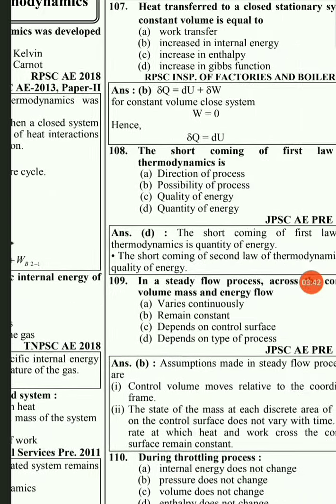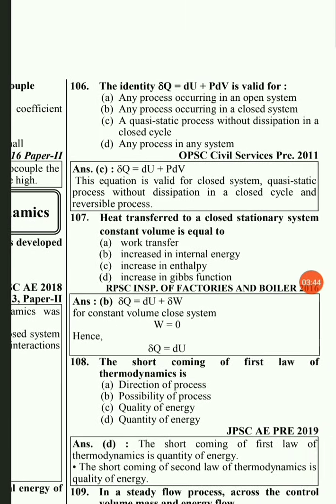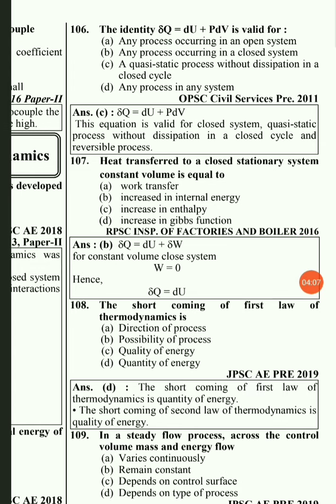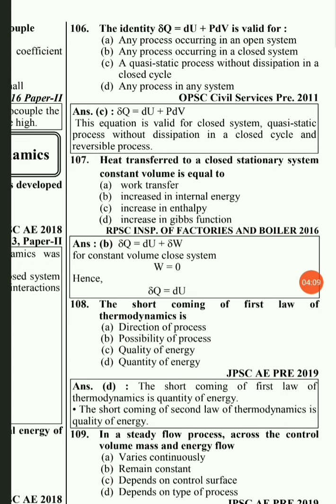Then the next question, that is 106. The identity del Q is equal to dU plus p dV is valid for. Here del Q is the heat transfer, dU is the internal energy change, and p dV is the work done. So it is valid for, options are: any process occurring in an open system; then next, any process occurring in a closed system; then next option, a quasi-static process without dissipation in a closed system; and last, any process